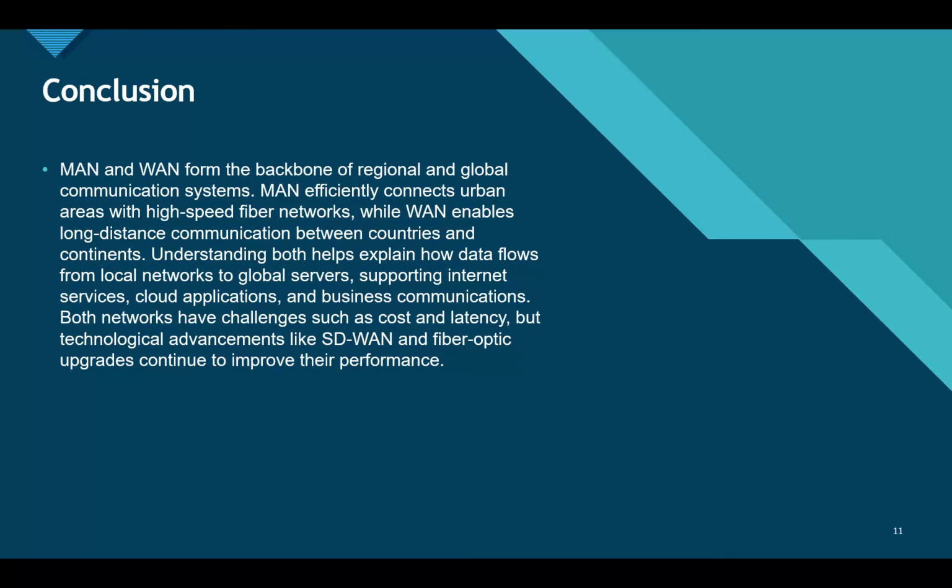So, in conclusion, we can say that MAN and WAN form the backbone of regional and global communications. MAN provides fast city-wide connectivity using fiber networks, while WAN connects countries and continents for long-distance communications. Both are essential for services like internet access, cloud computing, business operations, and international data transfer. So we can say that MAN is used within a city or a state. But if we want to connect countries or continents, we have to use WAN, as it has a wide area to communicate.